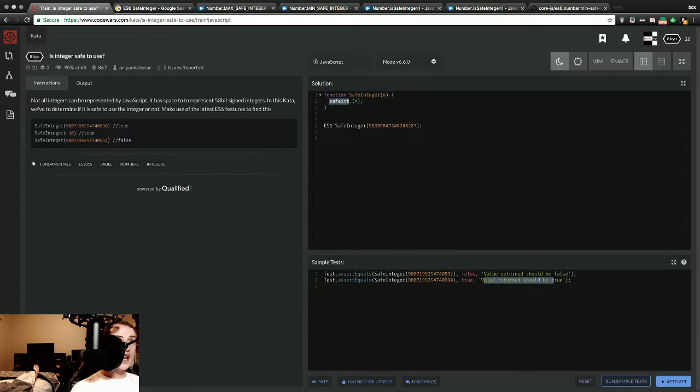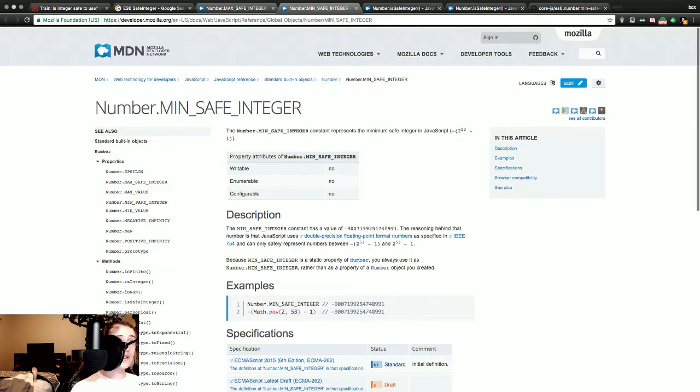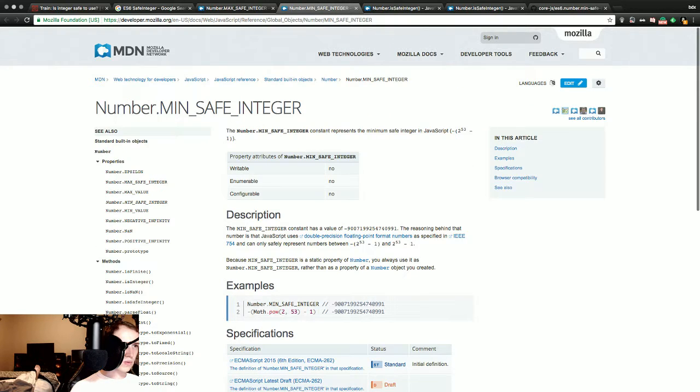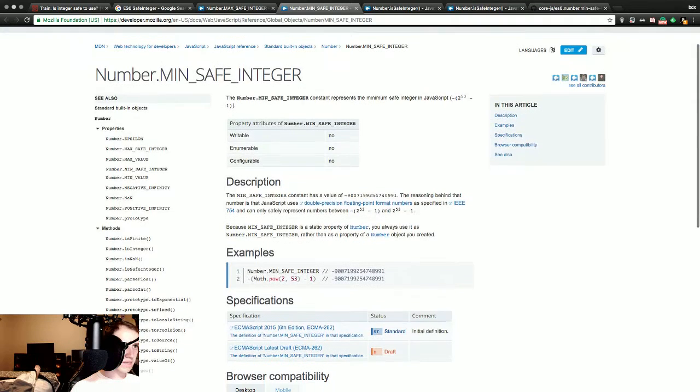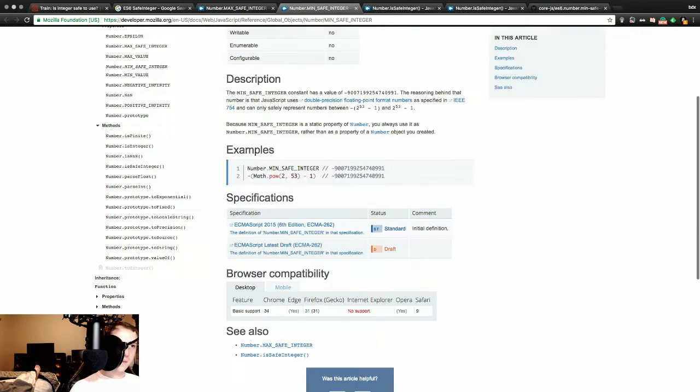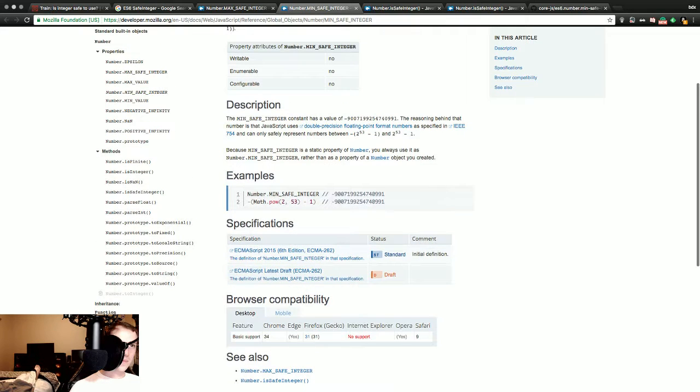So we've got our safe, we've got our max, which we can check for. Minimum, writable, something. Because minimum safe integer is a static property of Number, you always use it as Number.MIN_SAFE_INTEGER rather than a property of a number object you created. I understand that in general.